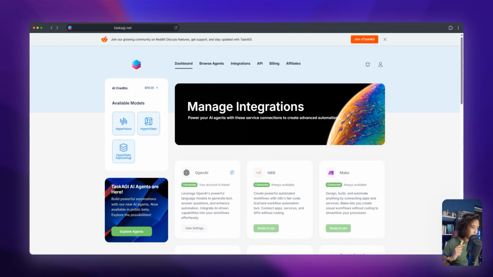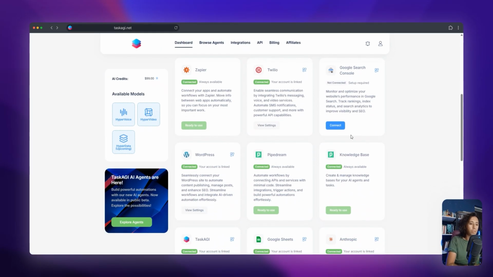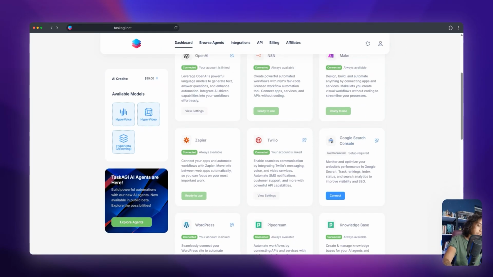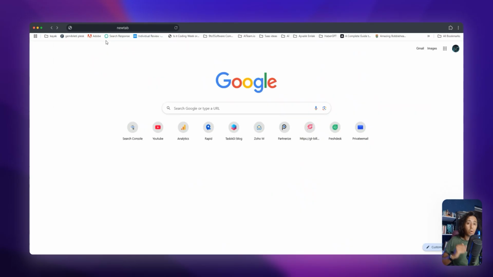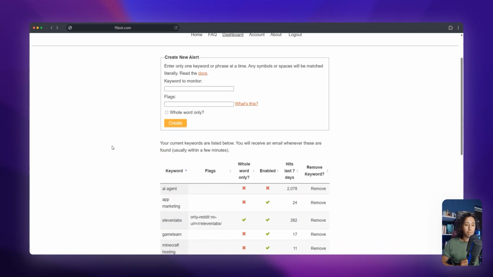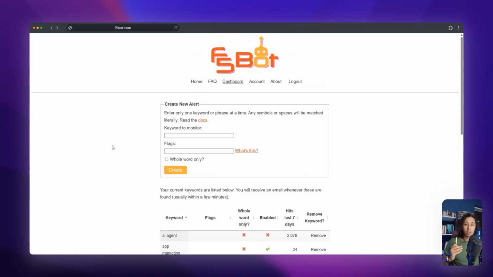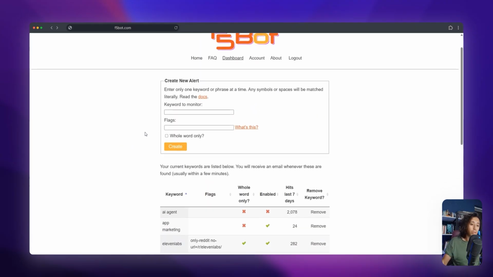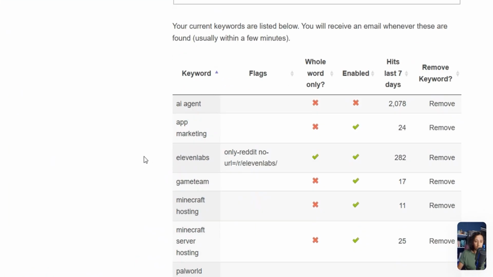And finally, you're going to have to go to this website called F5 Bots. It's basically a keyword alert system. You enter the keywords that you want to monitor and keep track of and create it.